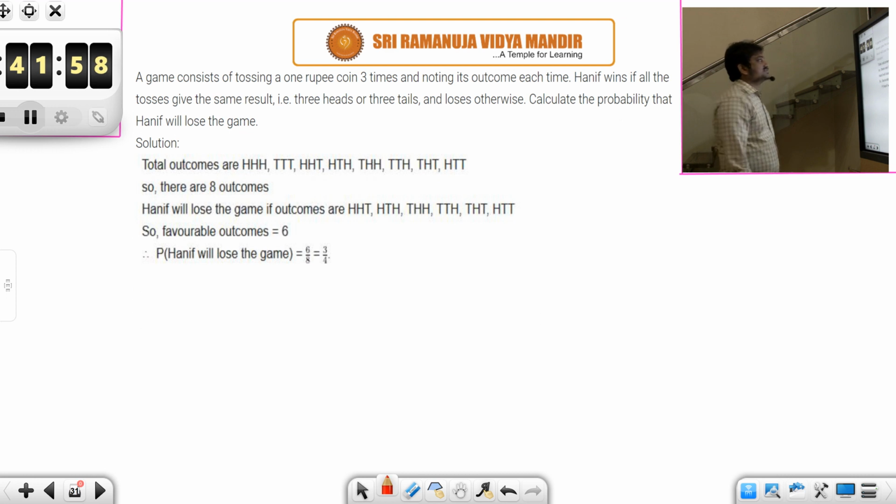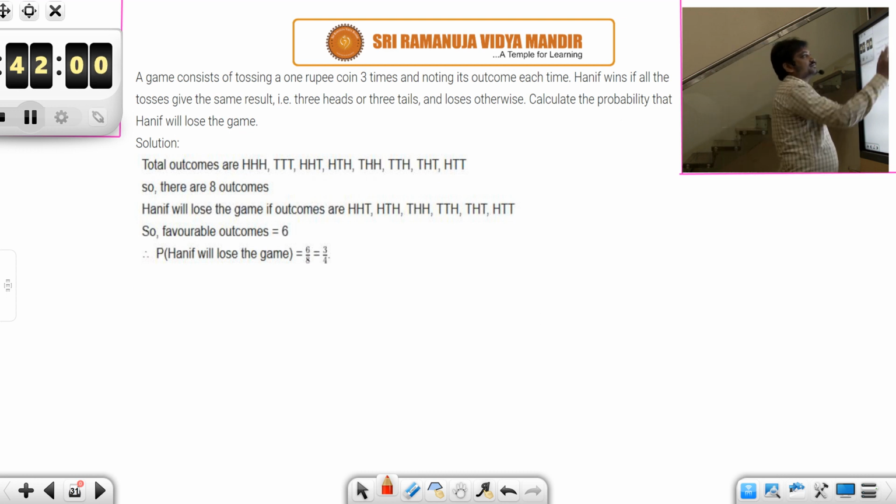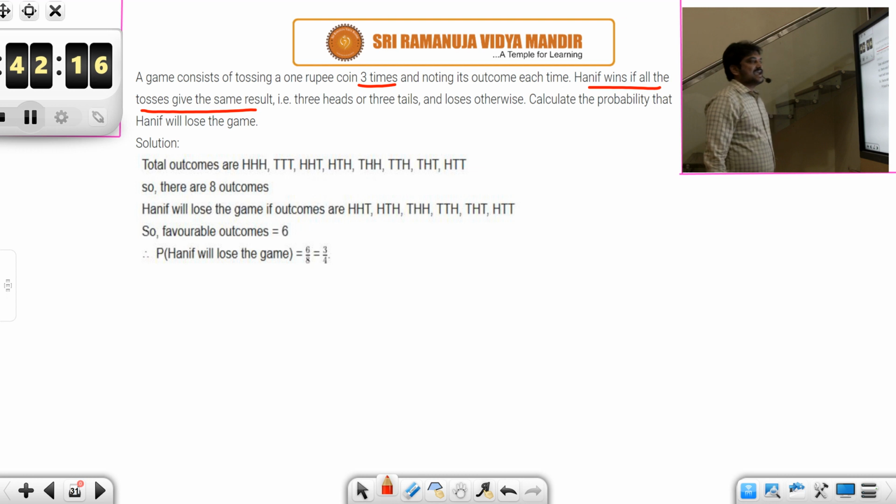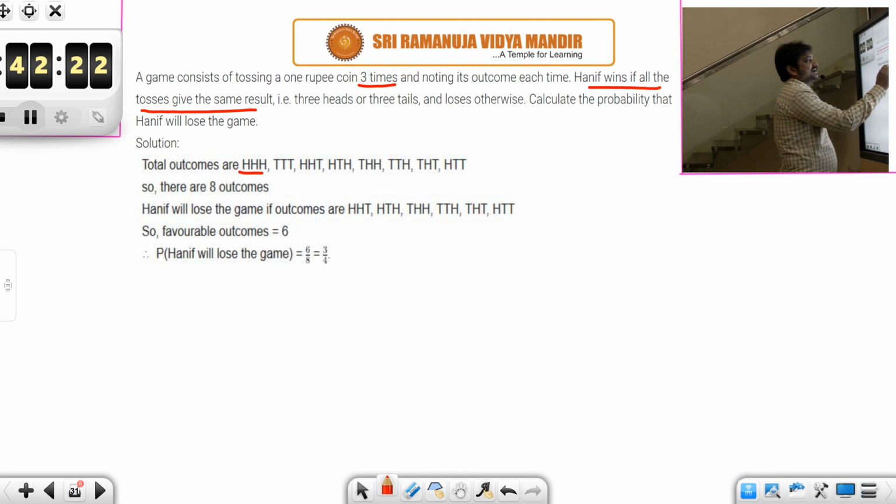Next, a game consists of tossing a 1 rupee coin 3 times and noting its outcome each time. Hanif wins if all the tosses give the same result, that is 3 heads or 3 tails, and loses otherwise. So calculate the probability that Hanif will lose the game. See here, the total outcomes are HHH, TTT, HHT, HTH, and so on. These are the possible outcomes, right?